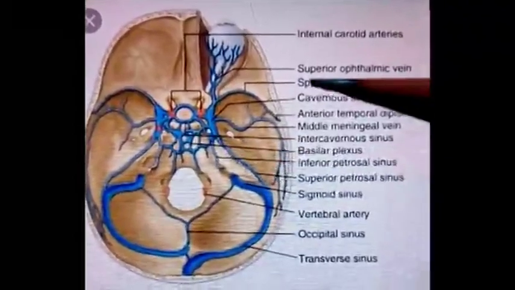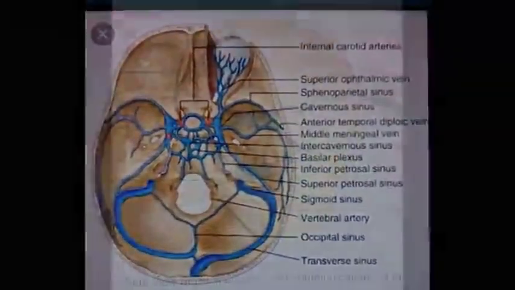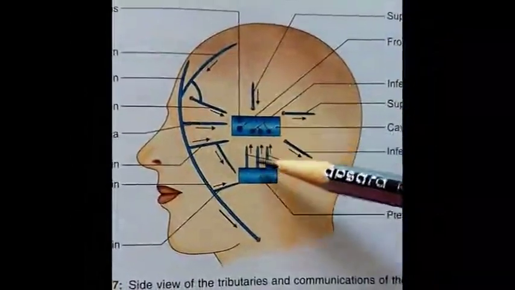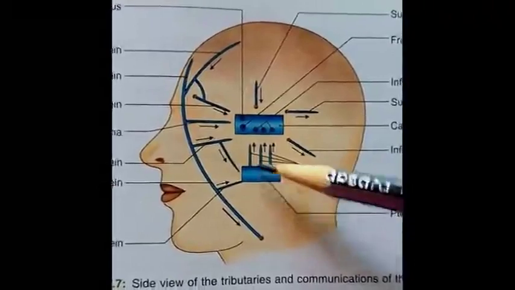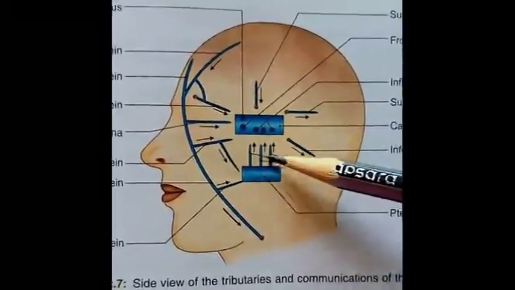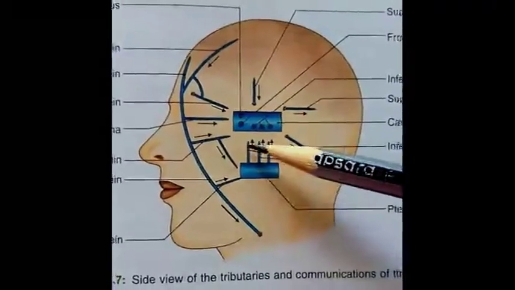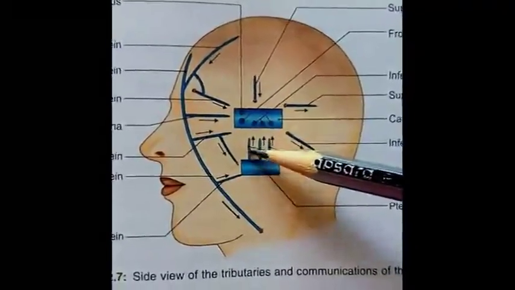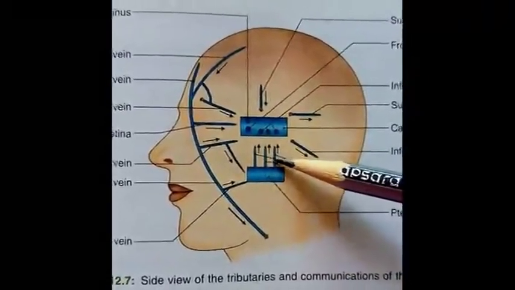It is the inferior petrosal sinus. Cavernous sinus communicates with the pterygoid plexus of veins, which is present outside the skull, with the help of these emissary veins. These emissary veins unite both these structures by passing through the foramen ovale, foramen lacerum and emissary sphenoidal foramen.